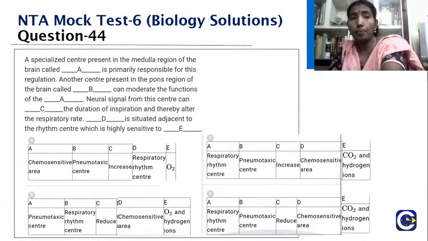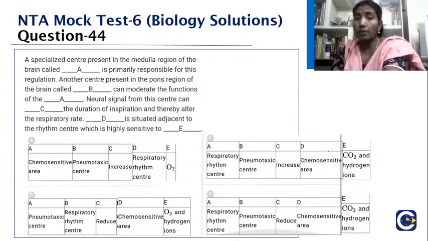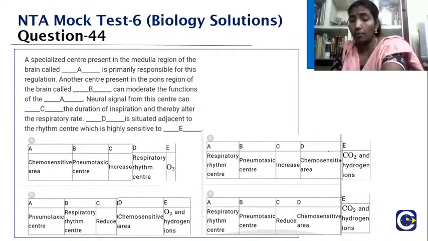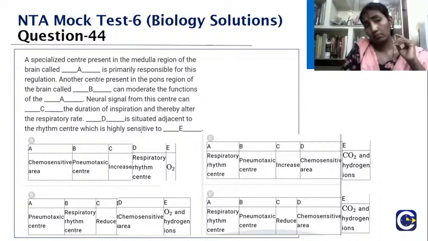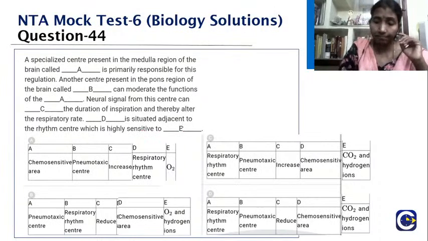A specialized center present in the brain called dash is responsible for the regulation. Another center present in the pons region of the brain called dash can moderate the functions of option A. Neural signal from this center, option C, the duration of inspiration and thereby alter the respiratory rate. Option D is situated adjacent to the rhythm center, which is highly sensitive to option E.